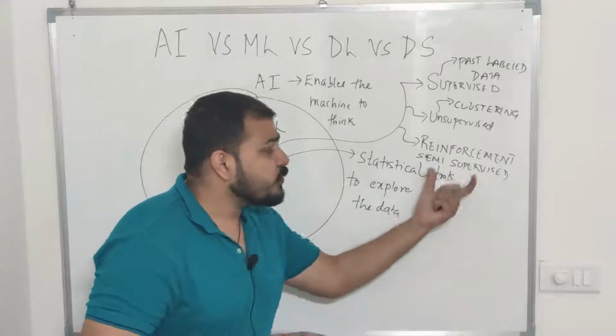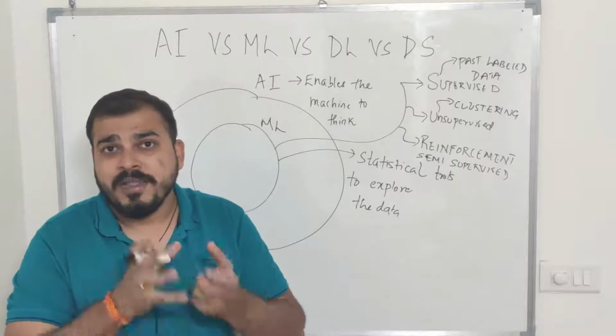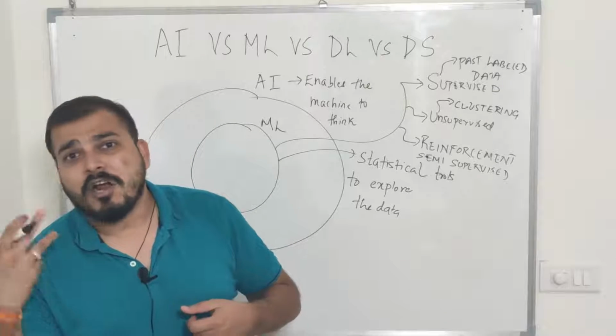Now in case of reinforcement learning, what will happen is that some part of your data will be labeled and later on some part of the data will not be labeled.